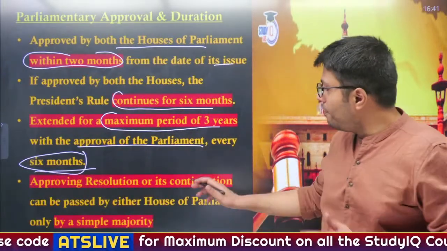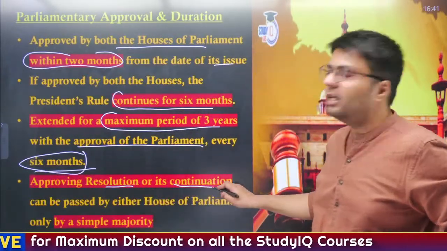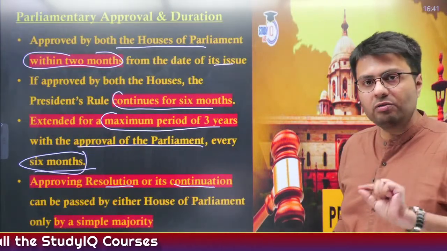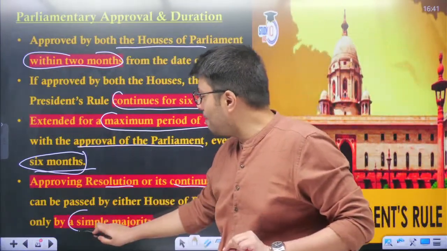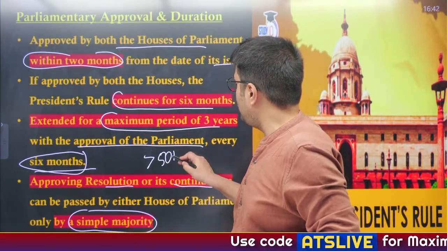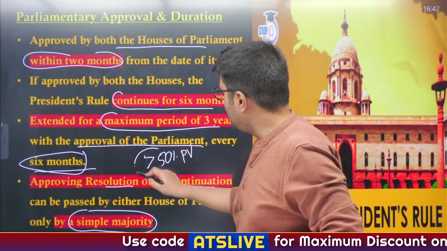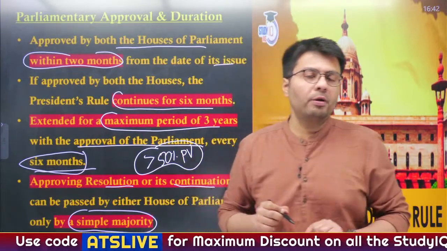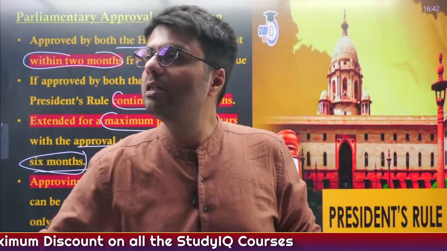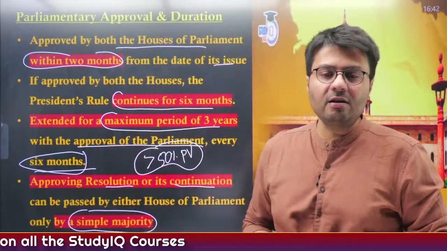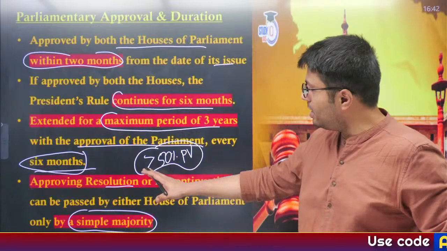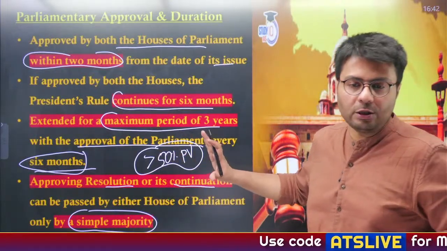Both the approving resolution and the continuation of the President's Rule can be carried out by both houses of the Parliament by a simple majority. That is, a majority of more than 50% of members present and voting. This is enough for you to get the permission of either house of the Parliament. Understand? So, this is how the government gets the resolution of President's Rule approved by the Parliament by simple majority, that is, more than 50% of members present and voting.